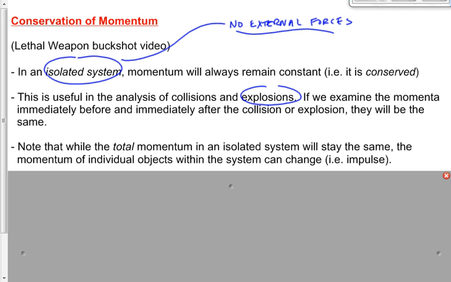We kind of addressed this already. The total momentum in an isolated system stays the same. That doesn't change what we've been talking about for the last few days, that the momentum of individual objects can change and will change. But if two things collide and one gains 5 units of momentum, well, then the other one's got to lose 5 units of momentum to keep the total momentum the same.